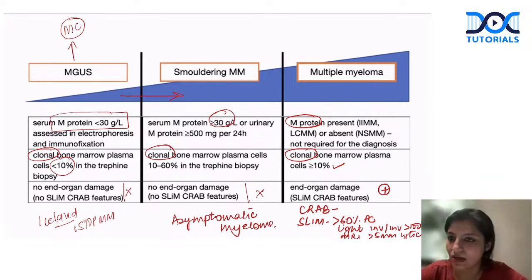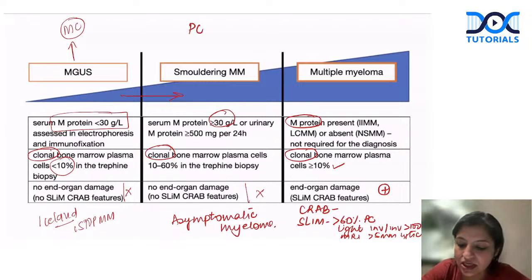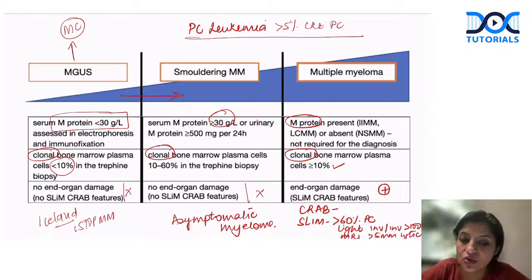Now, here again, I want to tell you the criteria of plasma cell leukemia has changed, and it can be asked in your exam. If there are ever more than 5% circulating plasma cells, that is called plasma cell leukemia. Please remember that more than 5% circulating plasma cells is plasma cell leukemia. Okay, so that is your myeloma, which everybody should be remembering.